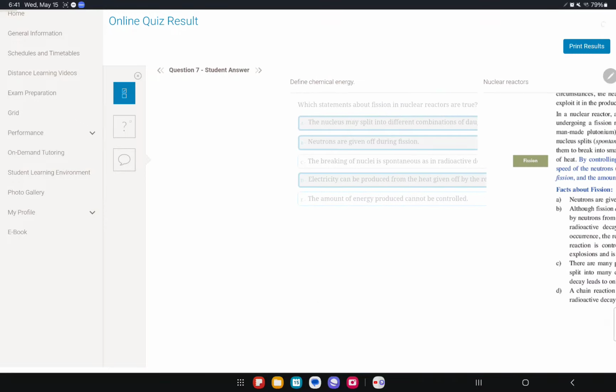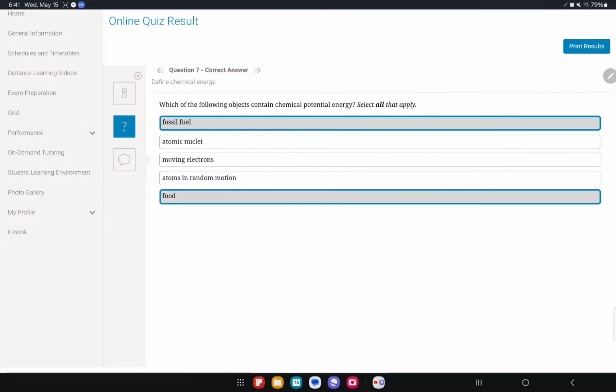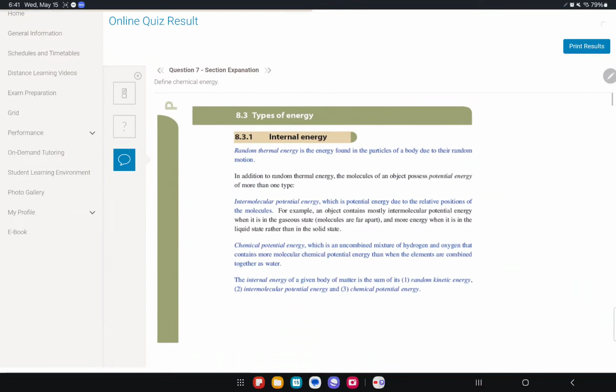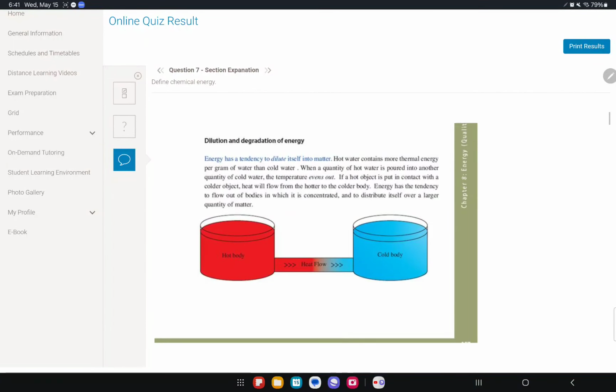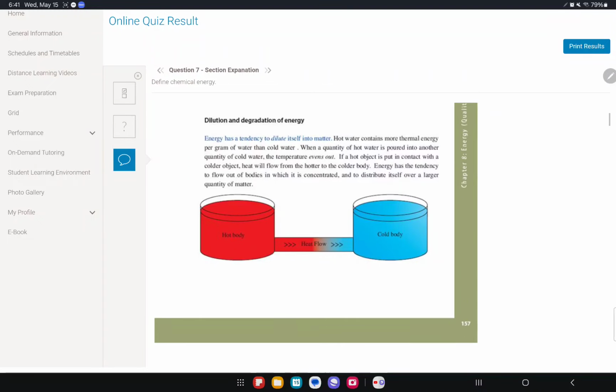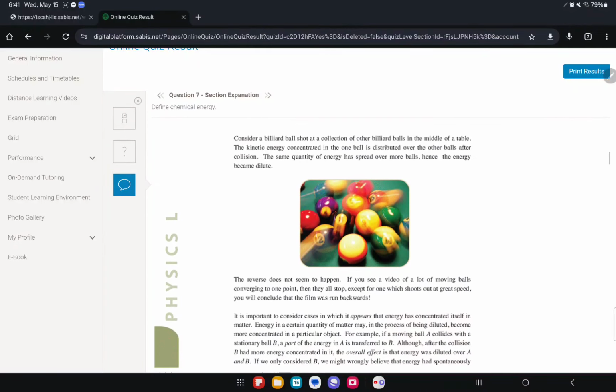Question 6. Which ones contain chemical potential energy? This is all from the book, and I didn't know all of this until I read the book. Radiation, obviously it goes from hot to cold.